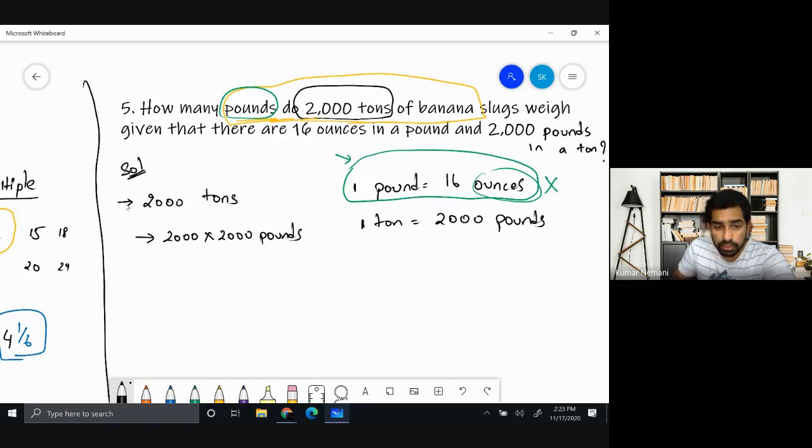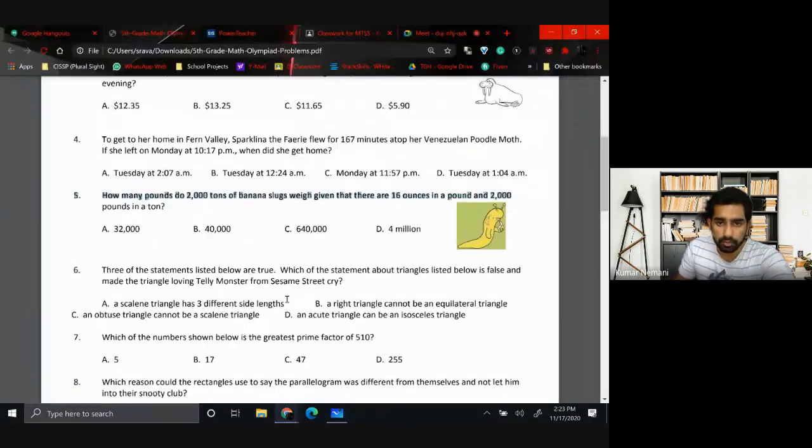What is 2000 times 2000? 2 times 2 is 4. You have 1, 2, 3, 4, 5, 6 zeros. What's a number with 6 zeros? It is nothing but a million. So 2000 tons is nothing but 4 million pounds. Let us see if we have an answer for that. It says 4 million. Perfect, right? So answer D would be your answer.